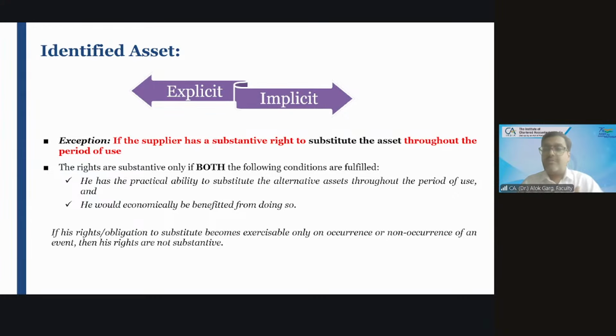Even though the factory address is not written in the contract, if the company has only one factory which has been given on a lease basis, it is implied that the factory owned by the company has been given on a rental basis. So the point is, number one, for an asset to be considered an identified asset, that asset has to be mentioned in the lease contract explicitly, or the asset can be identified implicitly. That is number one. Number two,